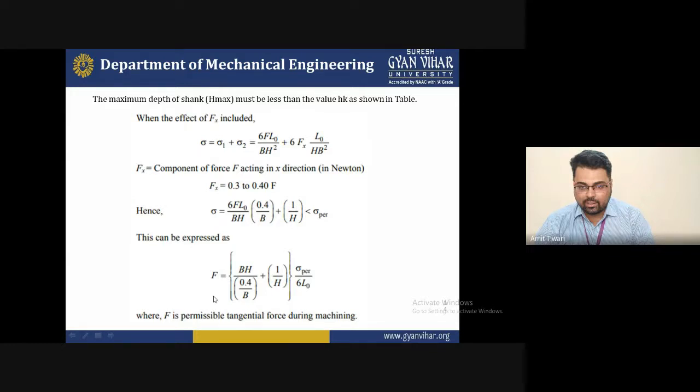I hope you understand, and you will be able to find out the permissible tangential force after the derivation, whenever you are doing a practical regarding this machining operation.